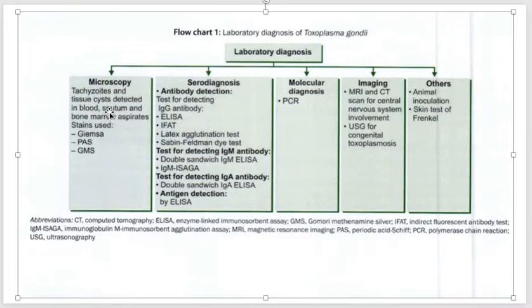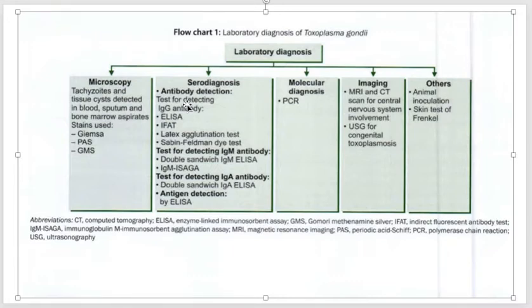Okay, so I told you about the staining. The staining is used to look at them, and like I told you, they appear like a crescent shape with pointed end. So simply on microscopy they can catch these patients easily. Okay, and when it comes to serological investigation, antibody detection can be done. Now I don't know how much pathology or immunology you have covered.